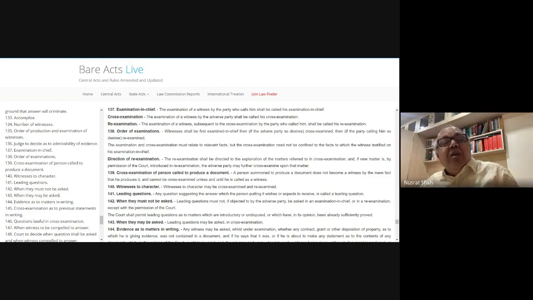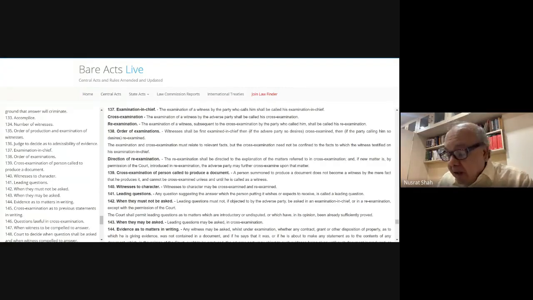Trial will come both in the session trials, which has a separate provision, that is section 225 onwards. Session trial before a magistrate in a warrant case, otherwise than the court, section 225 to 300. And inquiries and trial before the criminal court. In the CrPC, don't forget, trial in session court is from 225, chapter 18, and before a magistrate in warrant cases section 238 onwards, that is chapter 19.